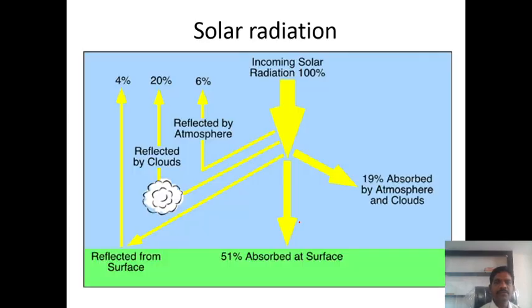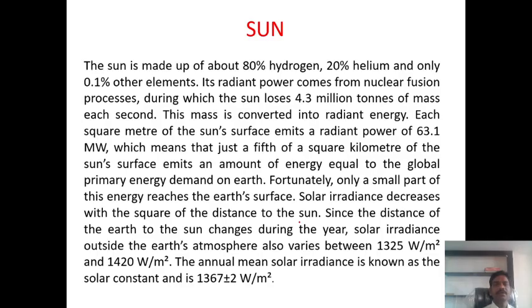So here, if you understand some other introduction regarding the sun, we know the sun is made of 80% hydrogen and 20% helium. This is only the introduction, and only 0.1% is other elements.